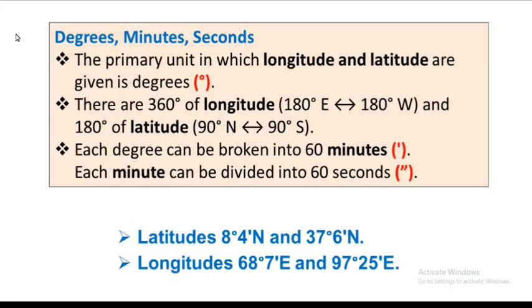So the Indian landmass is lying between 8 degree 4 minute north and 37 degree 6 minute north latitudes. And also the Indian landmass is lying between 68 degree 7 minute east and 97 degree 25 minute east longitudes. So this is the way we say latitudes and longitudes in degrees, minutes and seconds.